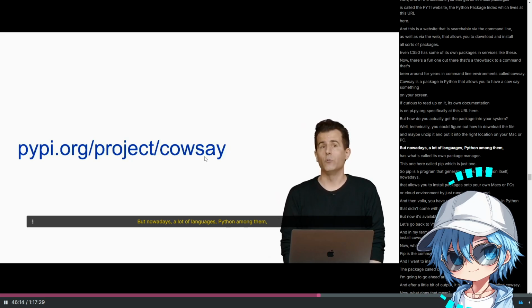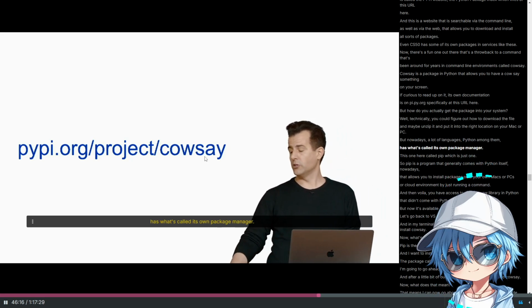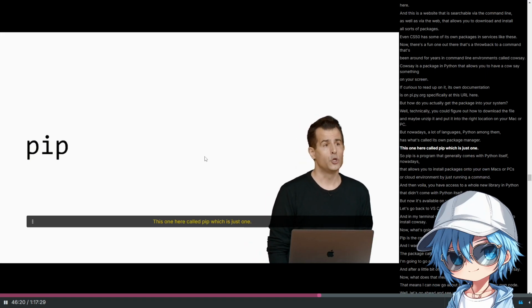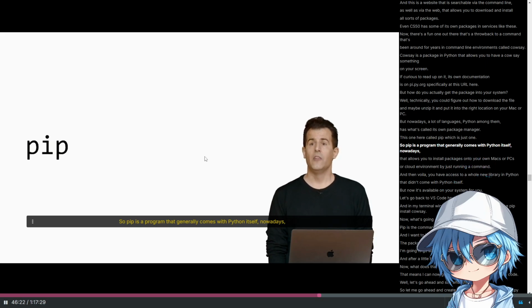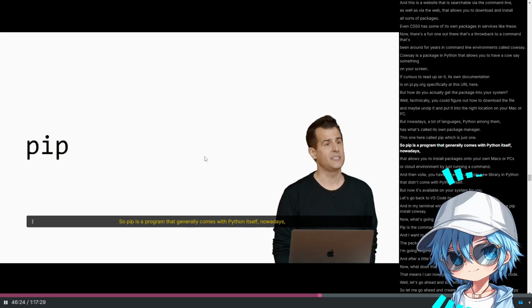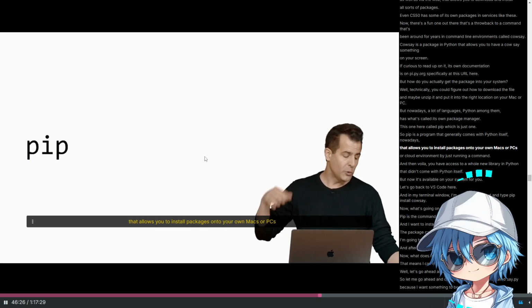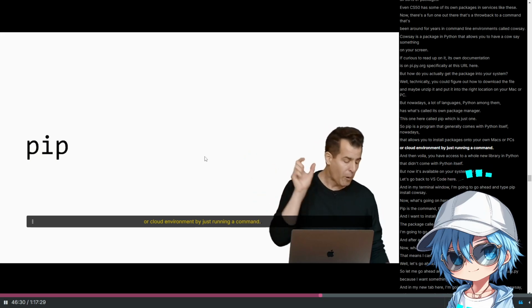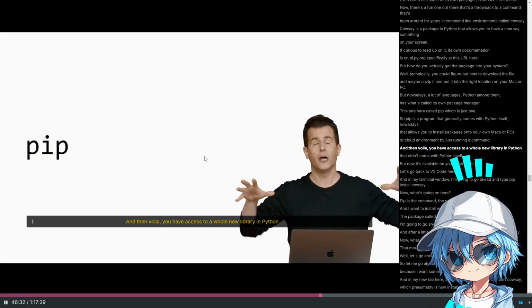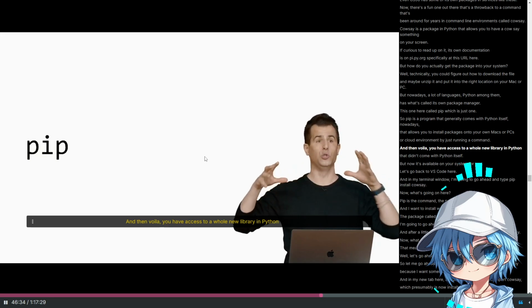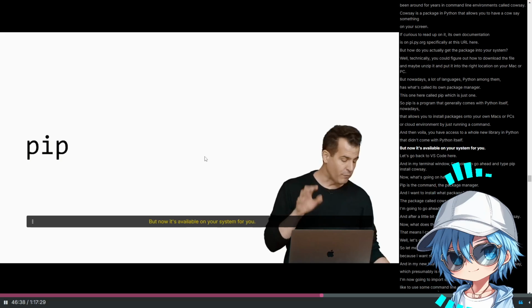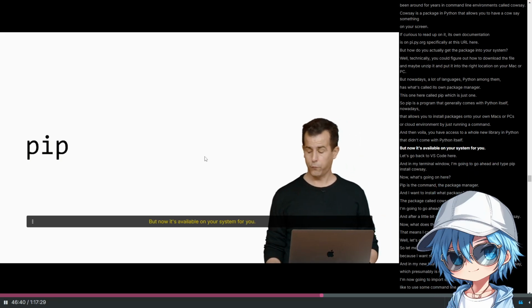But nowadays, a lot of languages, Python among them, have what's called their own package manager. This one here is called pip, which is just one. So pip is a program that generally comes with Python itself nowadays that allows you to install packages onto your own Macs or PCs or cloud environment by just running a command, and then voila, you have access to a whole new library in Python that didn't come with Python itself, but now it's available on your system for you.